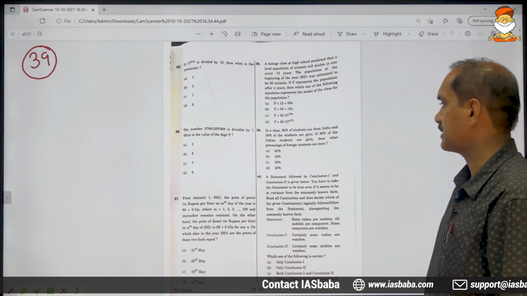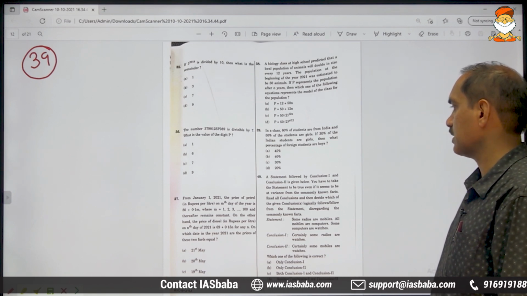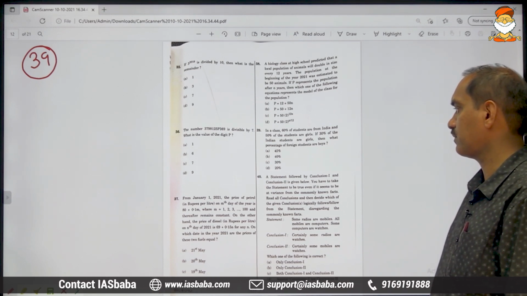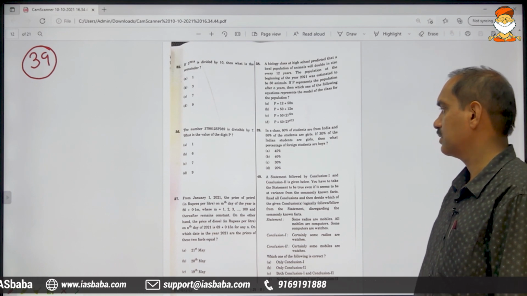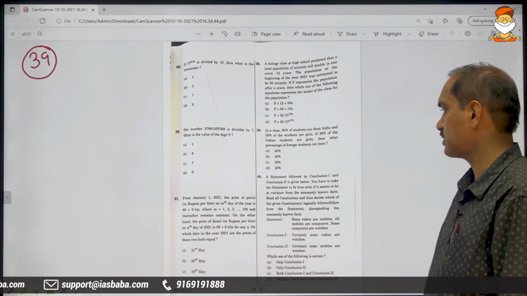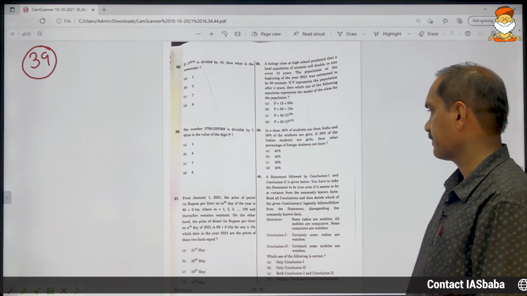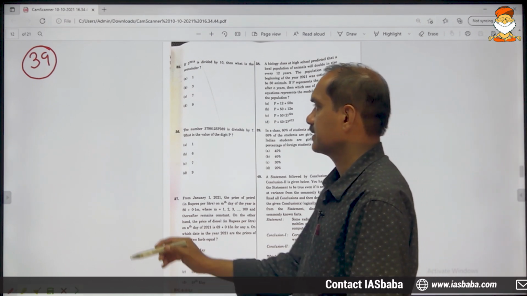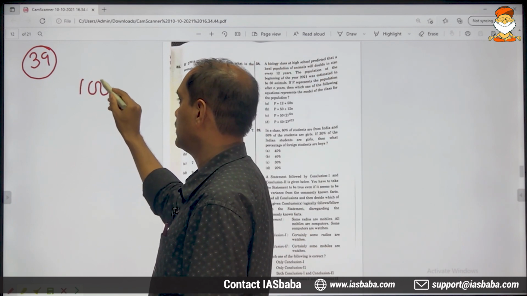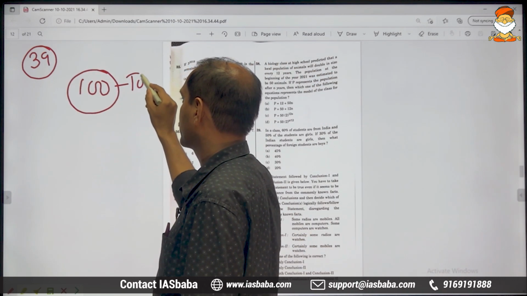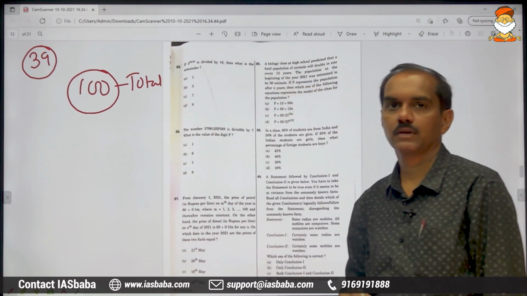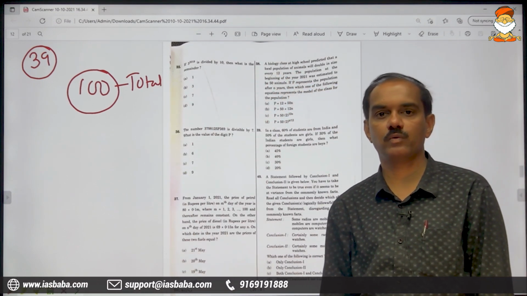39th problem. In a class, 60% of students are from India and 50% of the students are girls. If 30% of the Indian students are girls, then what percentage of foreign students are boys? 60%, assuming the total is 100. Why must we always assume the total as 100?